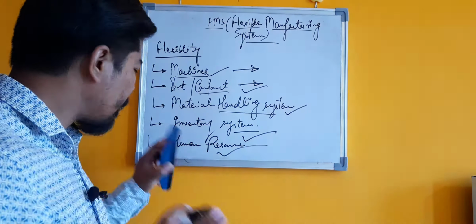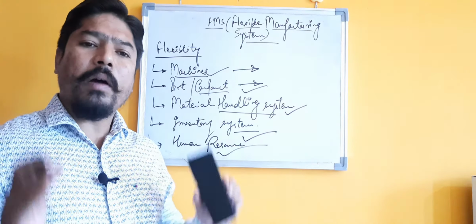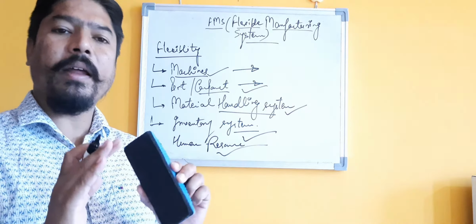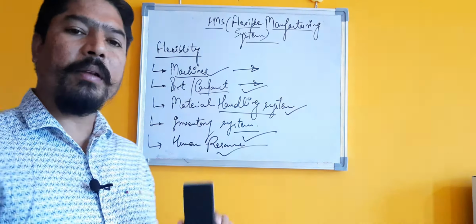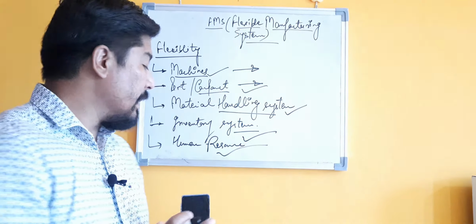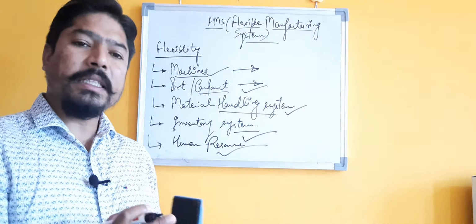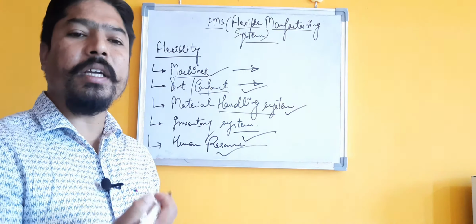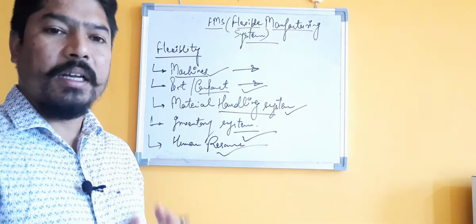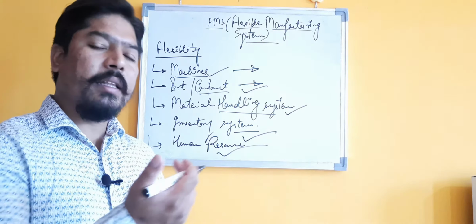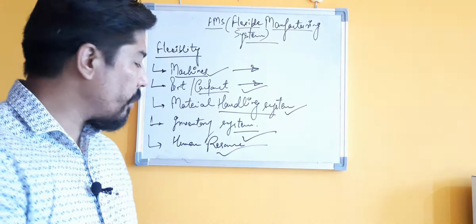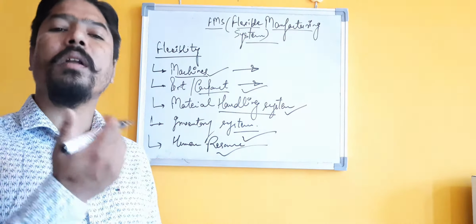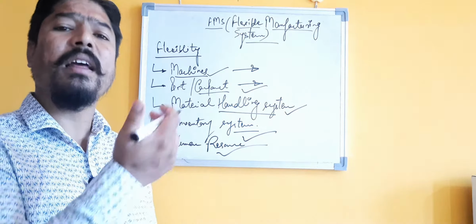Our manpower, our operator, our trainer, or our engineer who is working on that particular machine or process should be so flexible that they can easily adopt the changes in our manufacturing processes, the manufacturing sequences, the operations which we are going to perform, or the part which we are going to manufacture in that particular factory.